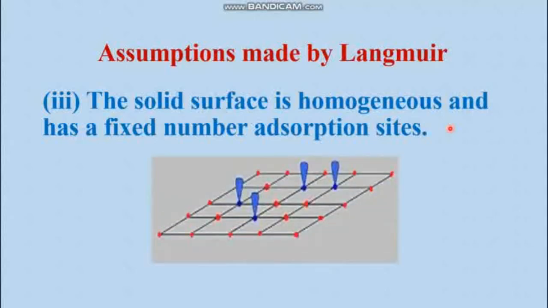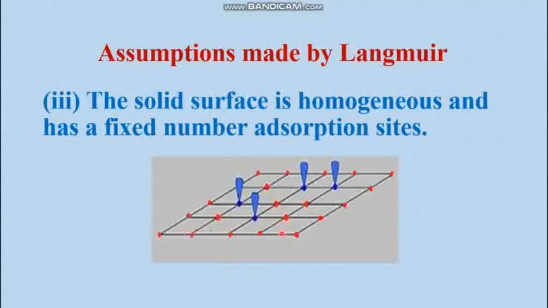For example, this is a schematic diagram of a solid surface made on the assumption of Langmuir. So you find here the red dots. Red dots are the adsorbing sites. Overall, this sheet is the surface, but all the parts of the surface are not able to adsorb the molecules. Only these red dots are able to adsorb.